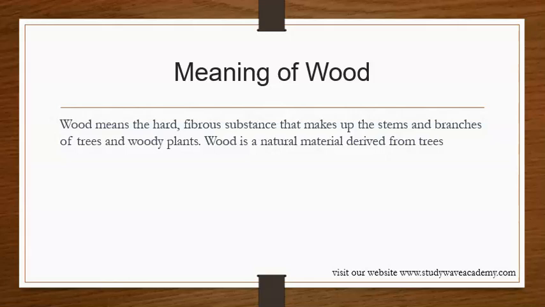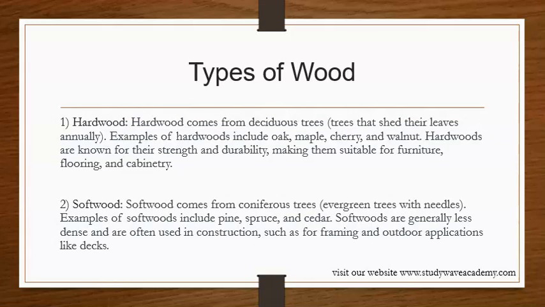Okay, now we have different types of wood. We are going to be looking at the different types of wood we have. We have the hardwood. The hardwood comes from deciduous trees that shed their leaves annually. Examples of hardwoods include oak, maple, cherry, and walnut.